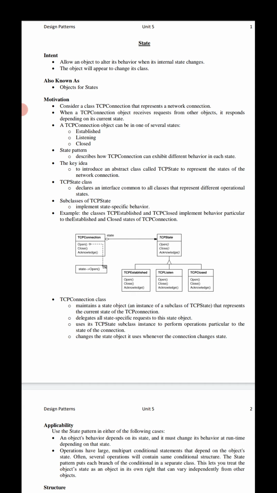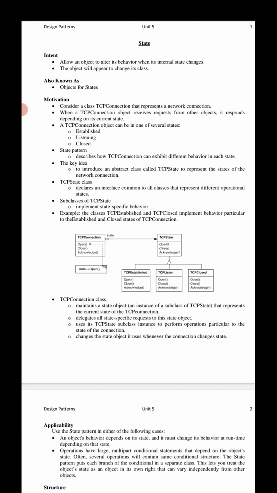The state pattern must allow an object to alter, in the sense to change, its particular behavior when the internal state changes. The object will appear to change its class.